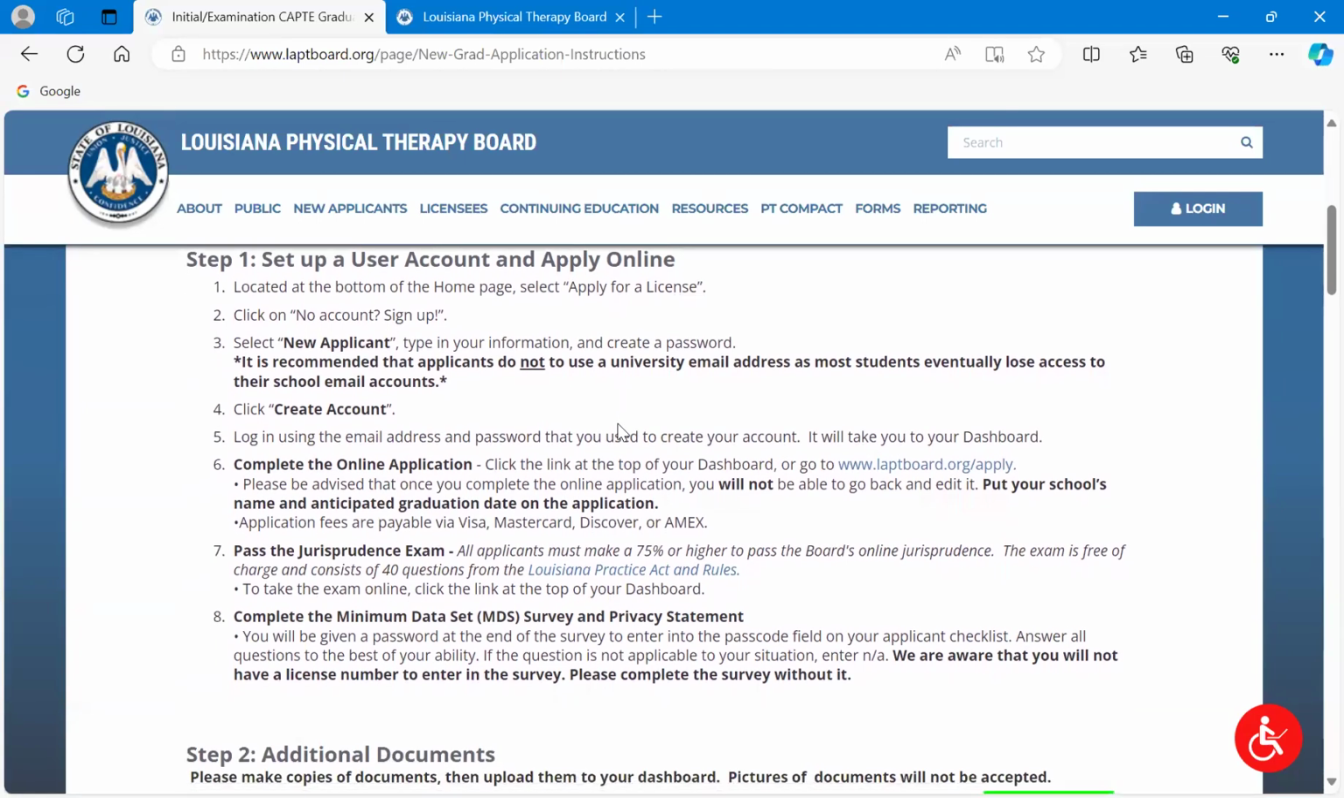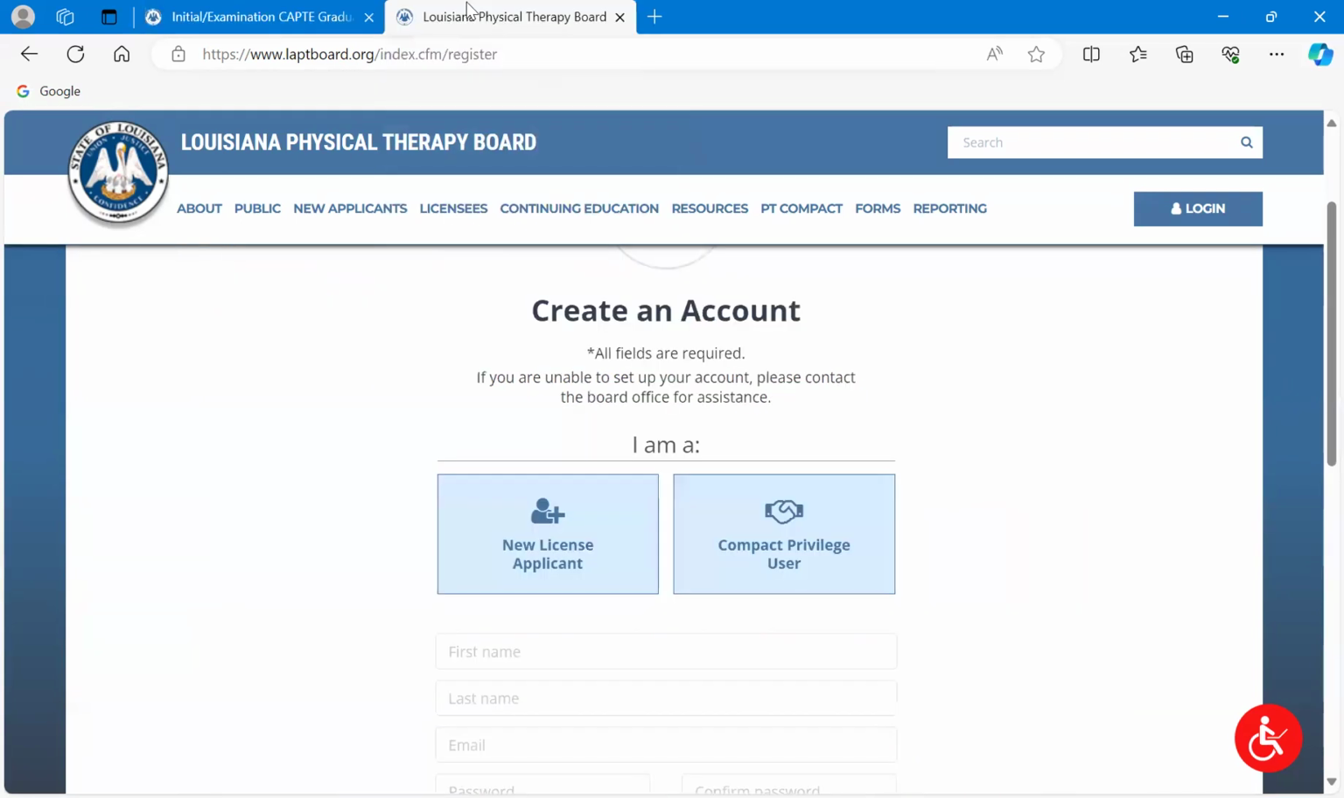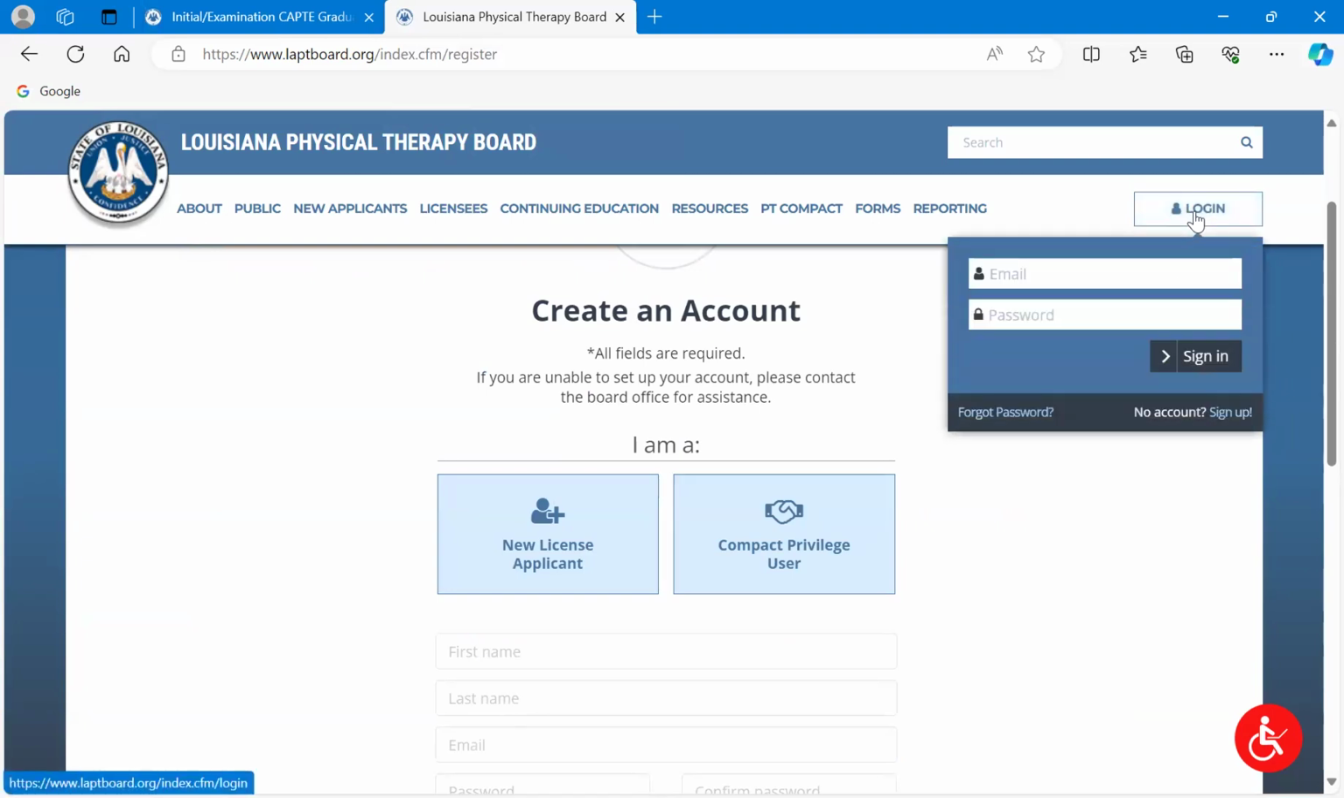Now, step one instructions that I'm going to cover with you, we're going to talk about the online application and how we're going to go about that. We're going to talk about the jurisprudence exam, the minimum data set, and privacy statement. It sounds like a lot, but I promise you this is actually very quick. And all the stuff you can do on your own. So first things first, we're setting up an account. I've got a new tab here that I opened up. We got here by clicking the login button in the upper right corner and then clicking no account, sign up. So there we are.